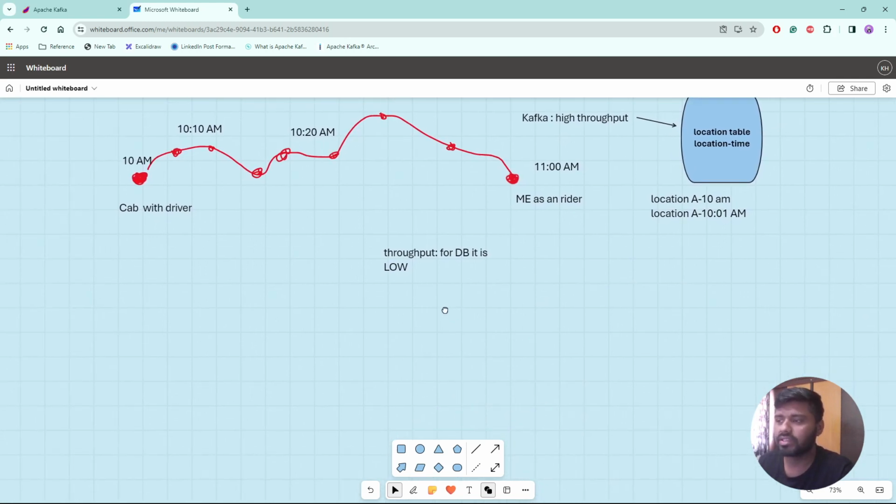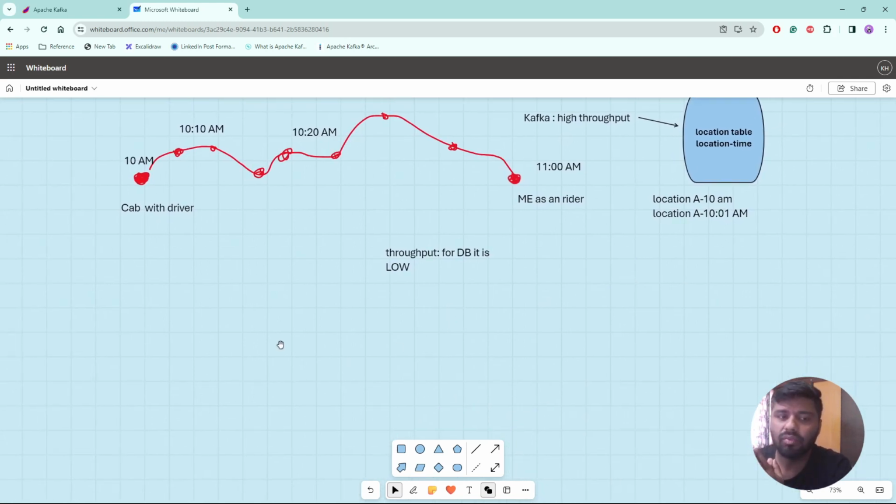Now here is one question: why are we still relying on the database? Database in the sense of a SQL database maybe, or PostgreSQL, anything. Why do we still consider a database for our development? Why don't we just replace the database with Kafka, right? Then our whole problem is solved. But we cannot do it.